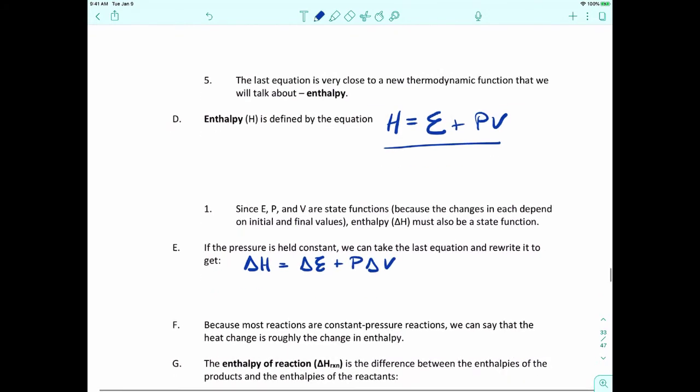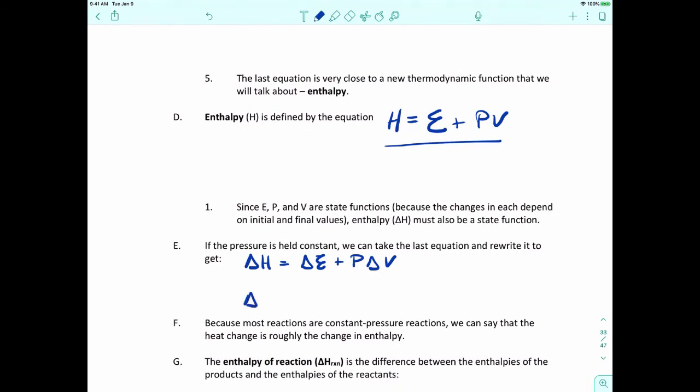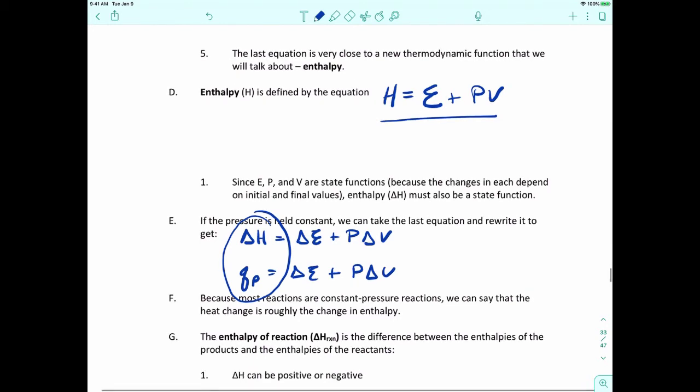Okay. Now, here's that equation that we looked at previously. That was the heat at constant pressure. So Q sub P is equal to delta E plus P delta V. But wait a minute. That's the same thing. The only difference is the front part, delta H and Q. So that means, to conclude, since the right-hand sides are the same, the heat at constant pressure has to be equal to the change in enthalpy.